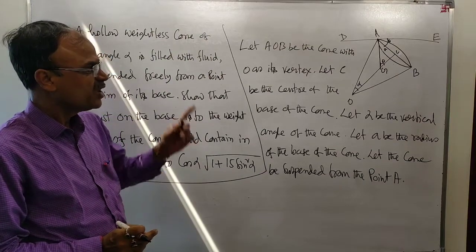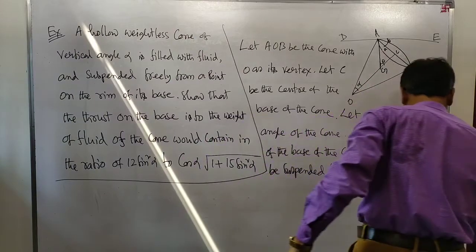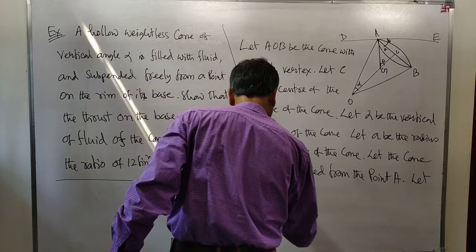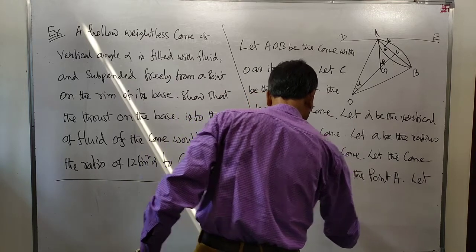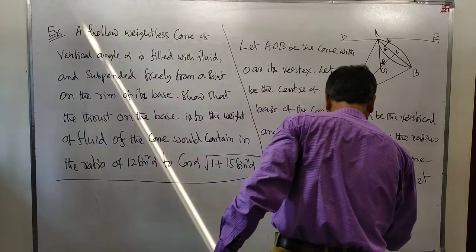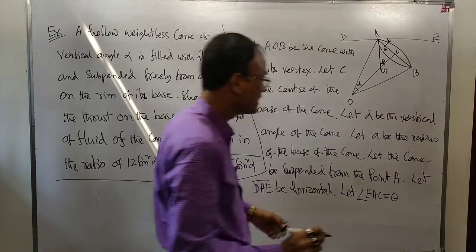Also, let DAE be horizontal. Let angle EAC be equal to theta.